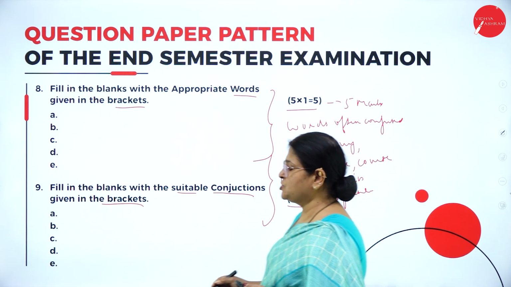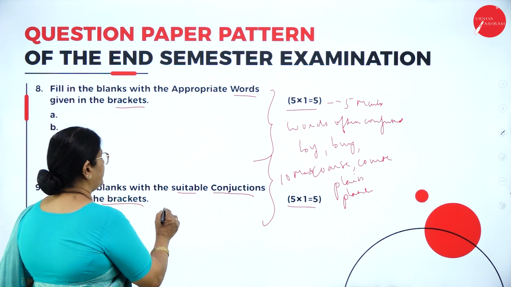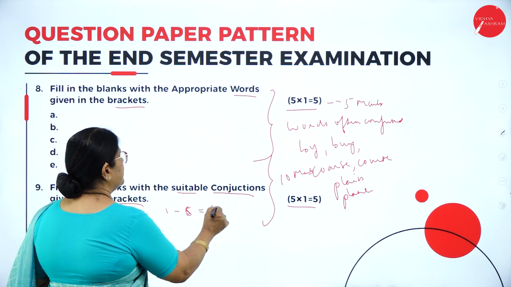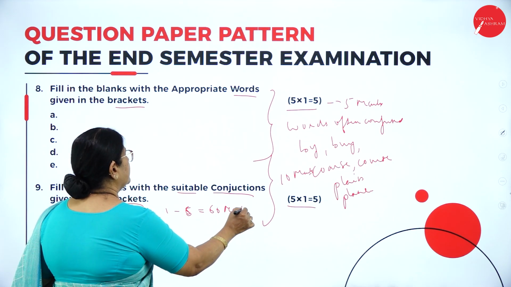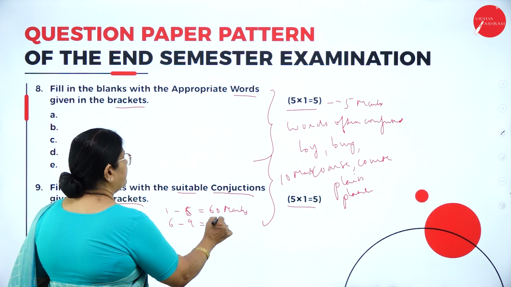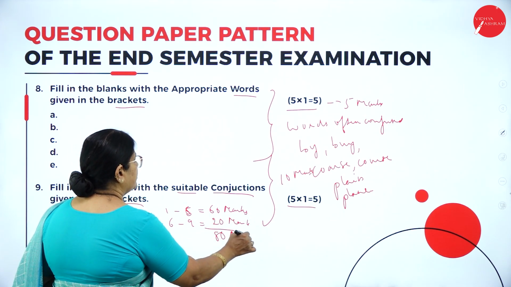Hope I am clear. So here you can make out that question numbers 1 to 5 carry 60 marks, and 6 to 9 carry 20 marks. Totally it is 80 marks.